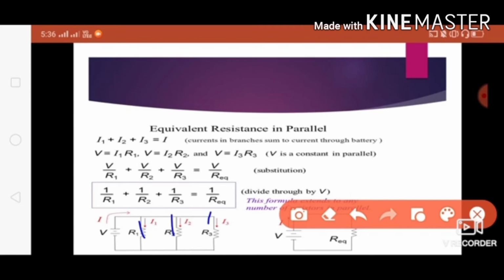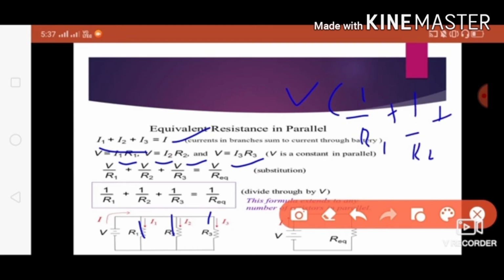So the total current is equal to the sum of the individual currents in a parallel connection. When you apply Ohm's law, we get V by R1 plus V by R2 plus V by R3 equals V divided by R equivalent. Taking V common, we get 1 by R1 plus 1 by R2 plus 1 by R3 equals 1 by R equivalent.